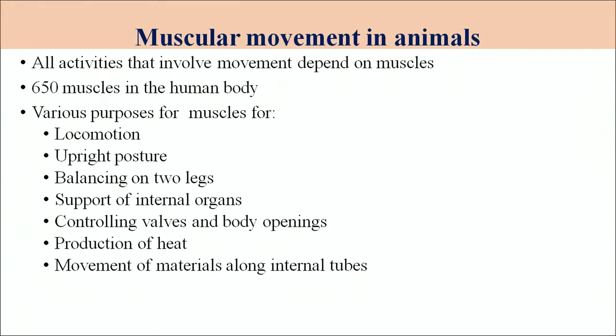They also control the different walls or body openings of the system, and the muscles help in the production of heat of the body as well as the movement of material along the internal tubes. So, you can see there are a number of different functions of the muscle in the animal. They are very important in the locomotion phenomenon as well.